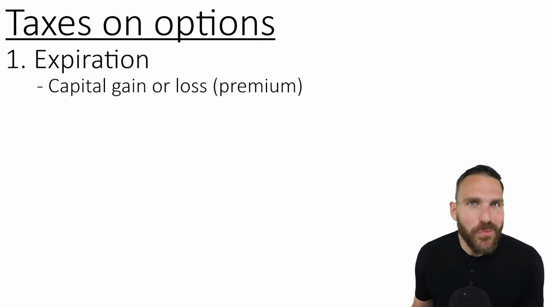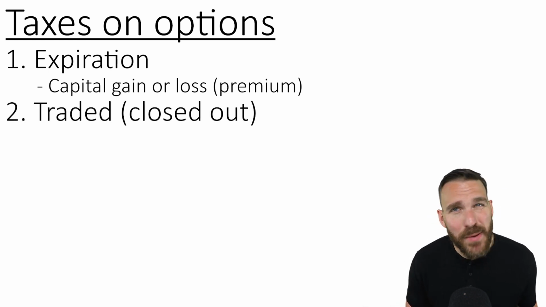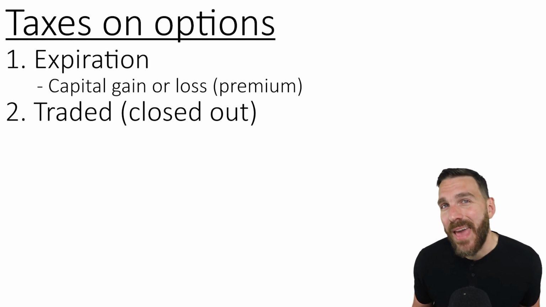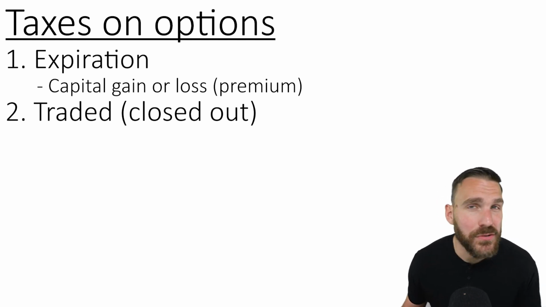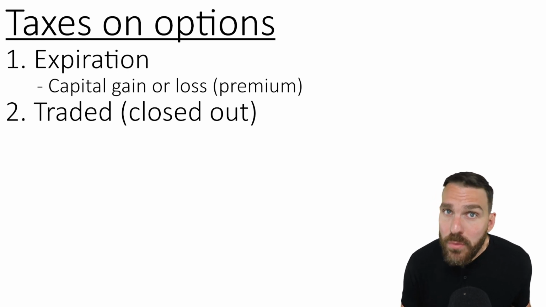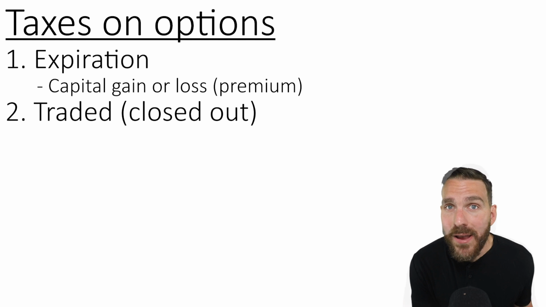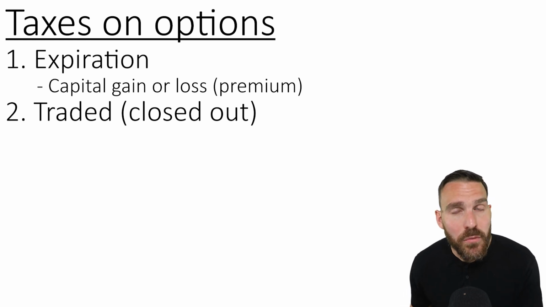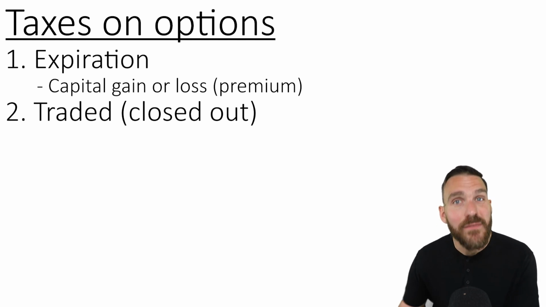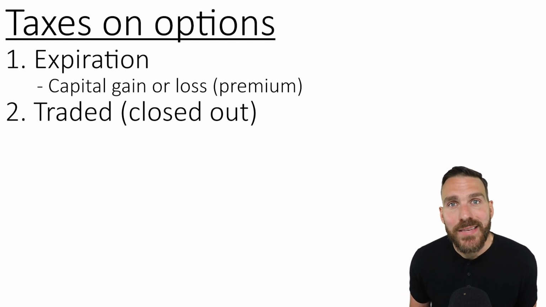The second bucket we'll focus on here is what happens if an option is traded. Just because someone buys or sells an option doesn't mean they have to wait until it expires or until it's exercised for something to happen. If you go long an option, you can sell that option through a closing sale to someone prior to it expiring. Or if you go short an option, you can do a closing purchase and get rid of that position in your account by going back to the market and essentially buying back the same contract.